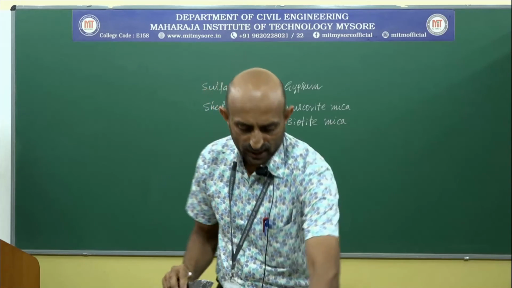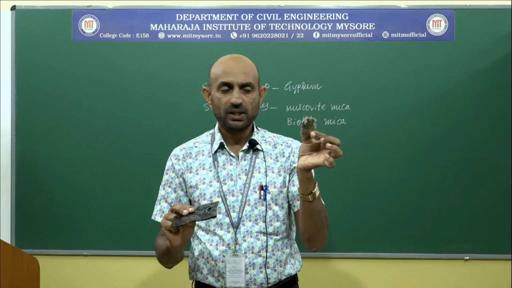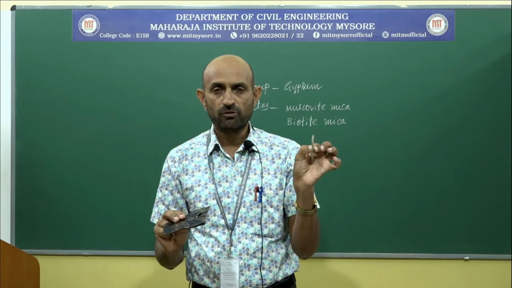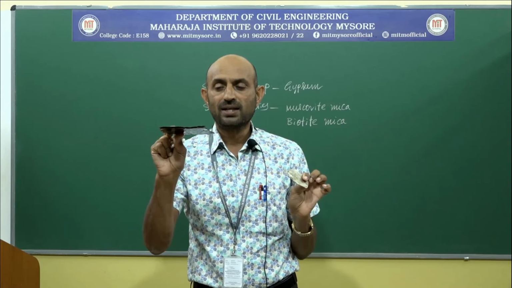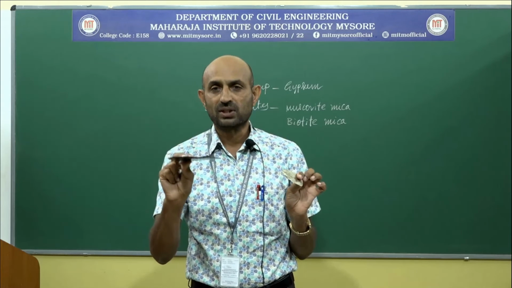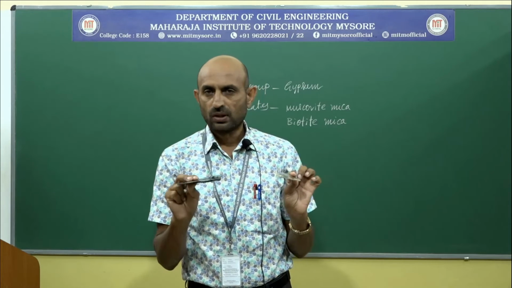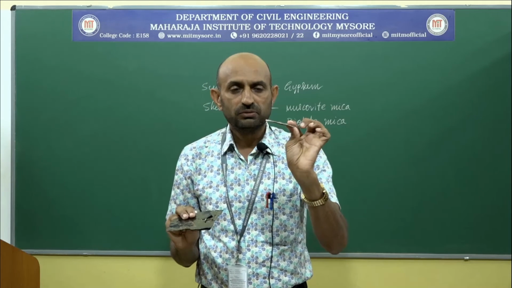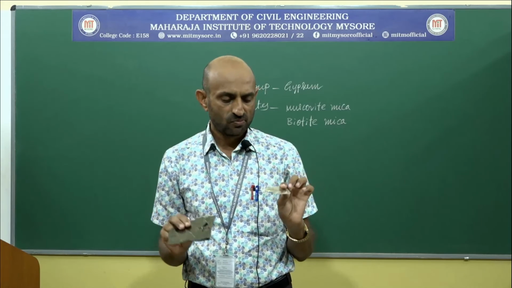Hardness: for this muscovite mica, hardness is 3, which means this can be scratched with the help of a fingernail with difficulty. This mineral has hardness 4, which means this mineral can be scratched with the help of a penknife easily. Specific gravity for this mineral 2.8, for this mineral 3.